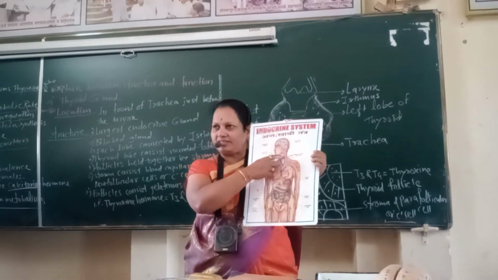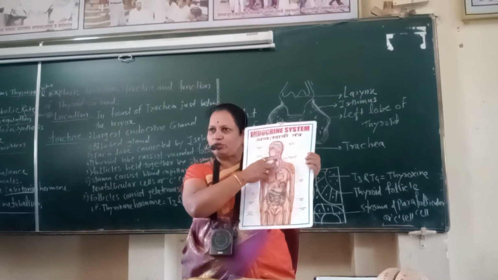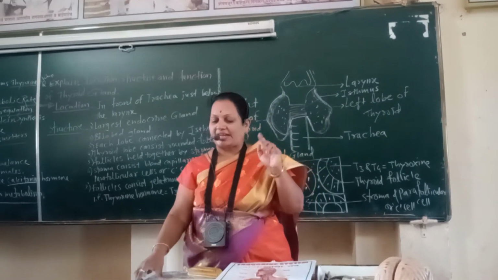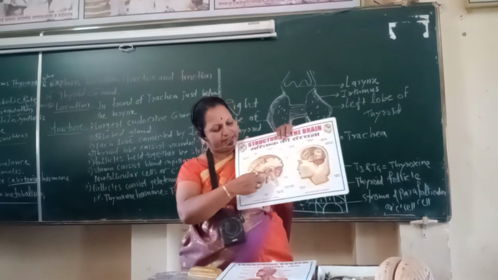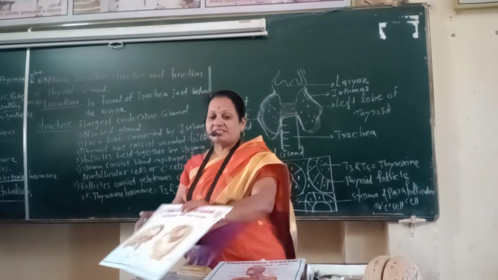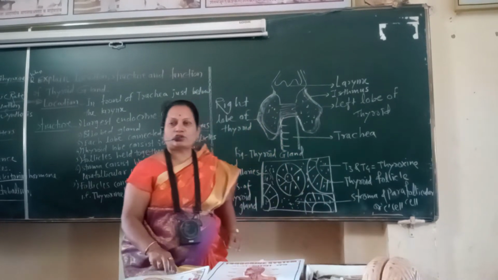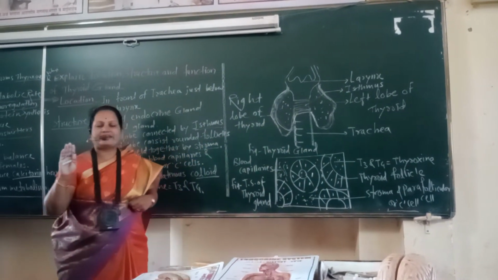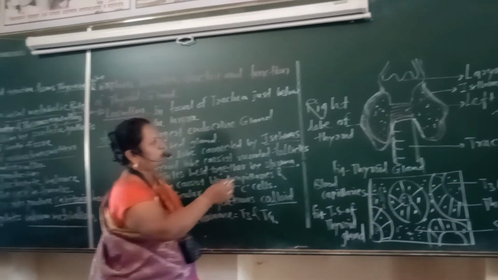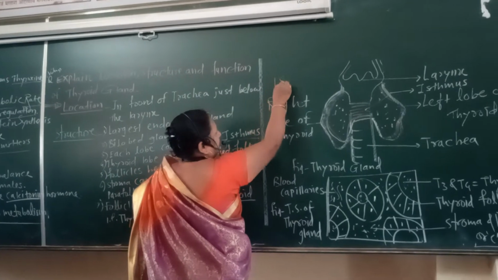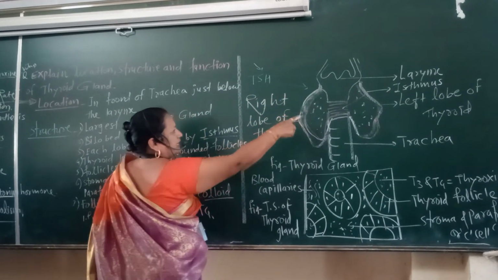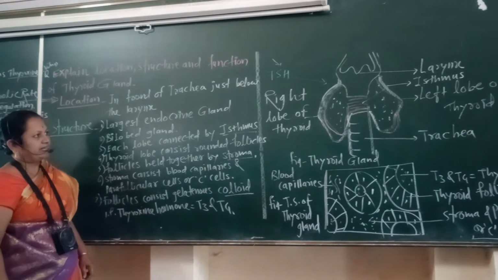The thyroid gland is present above the trachea, just below the larynx, and is controlled by thyroid stimulating hormone, which is secreted by the pituitary gland present at the base of the hypothalamus. That means the secretion of the thyroid gland, the thyroxine hormone, is controlled by thyroid stimulating hormone released by the pituitary gland.